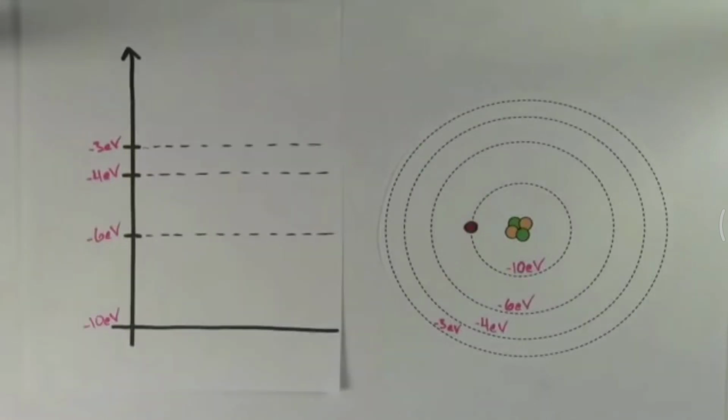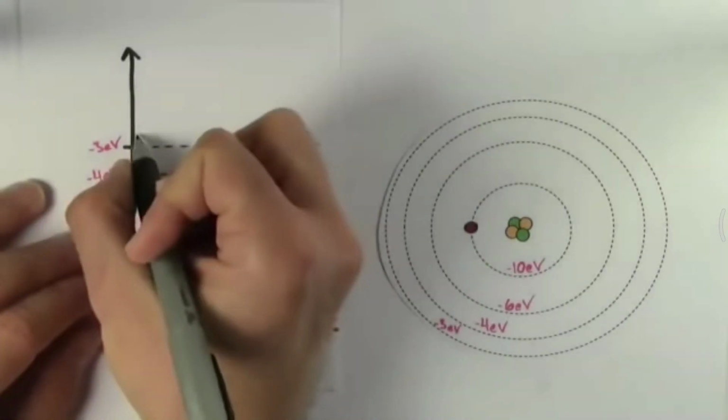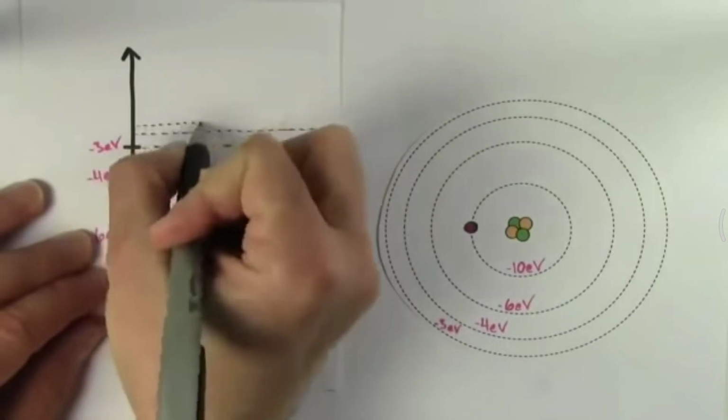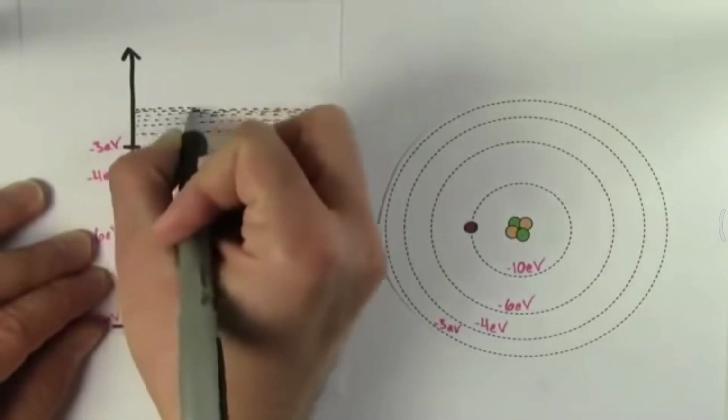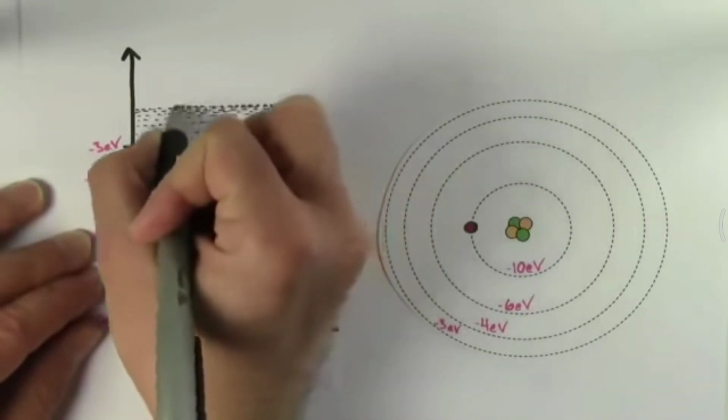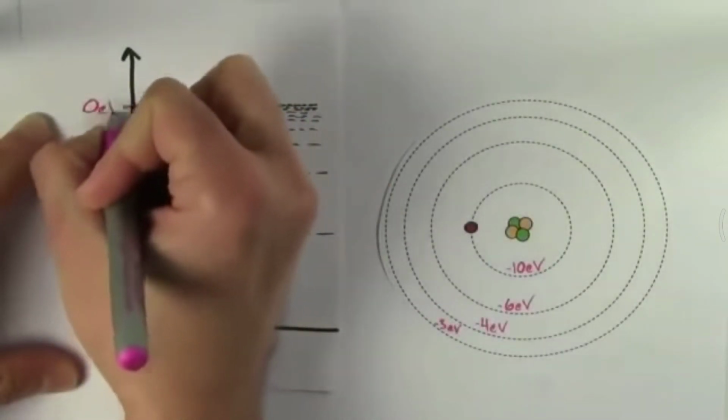Something else that's unrealistic about our hypothetical atom is that real atoms wouldn't just stop at negative 3 eV for the highest energy level. Real atoms have energy levels that get closer and closer together as you approach 0 eV.